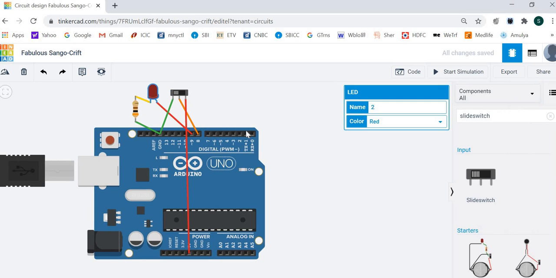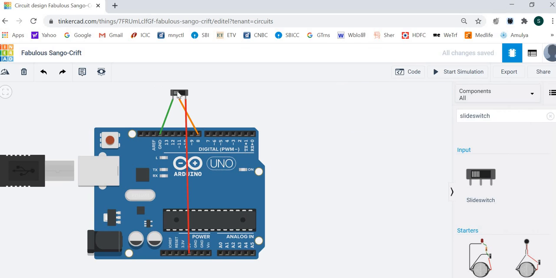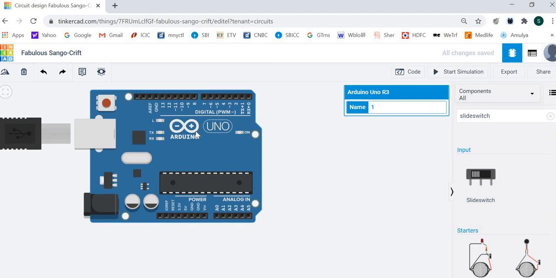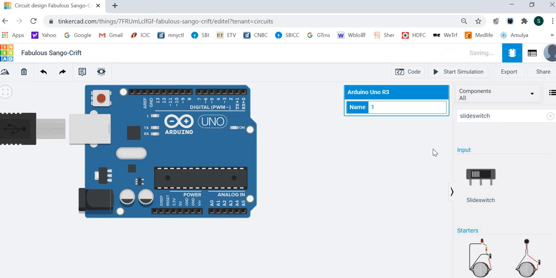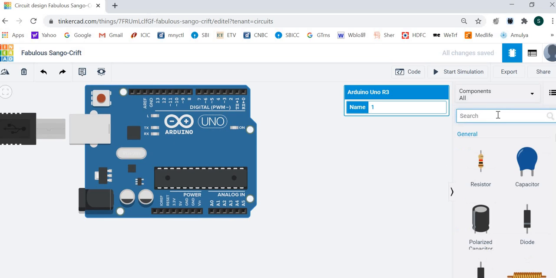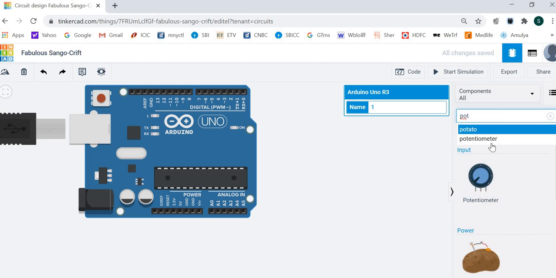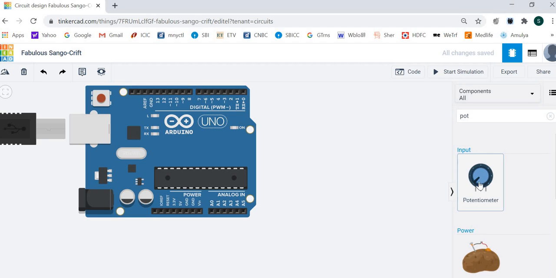So now we don't need the LED. Let's delete these components. We now need to connect to the A0 terminal. So let's move it here. So a potentiometer. This is a potentiometer. Select the potentiometer. Let the potentiometer be here.